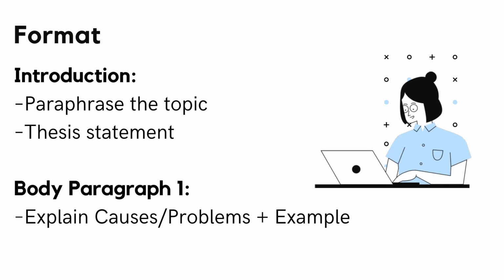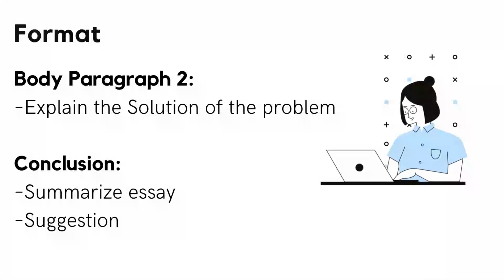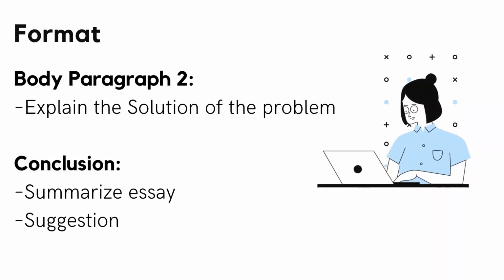In body paragraph number 1, firstly, explain causes or problems with an example. Now we will see the content of body paragraph 2. It should have the explanation of the solution of the problem. So here we end the body of our essay. Now last but not least, conclusion. In conclusion, you firstly summarize the essay. This can be done by re-paraphrasing the question prompt. Then give suggestions if you have any.